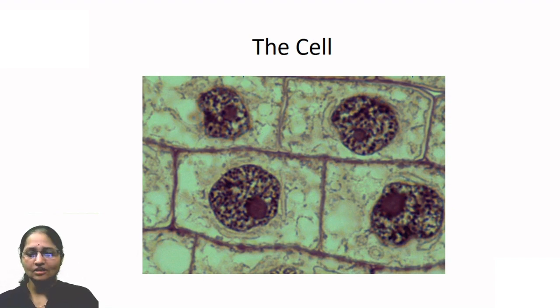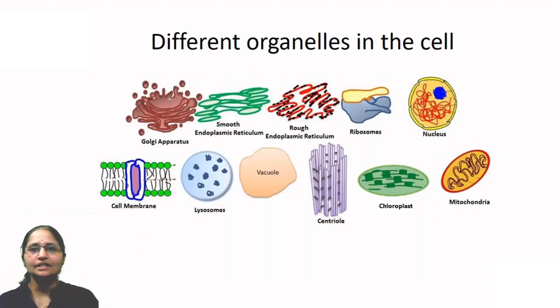So which different cell organelles are present in the cell? Let's see them. We have already seen the nucleus in the cell. The nucleus is the most distinctly seen cell organelle, and of course it is the controlling center of the cell. Like our brain controls the functioning of our body, the nucleus controls the functioning of the cell.